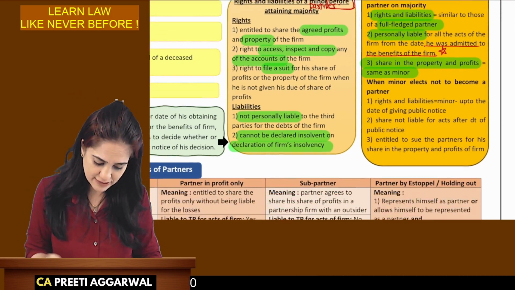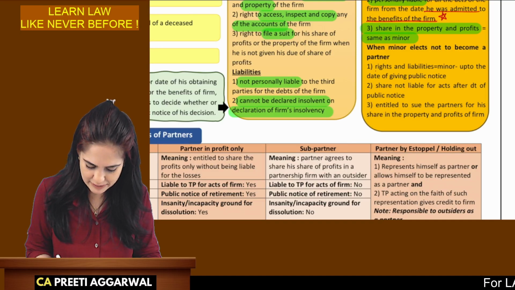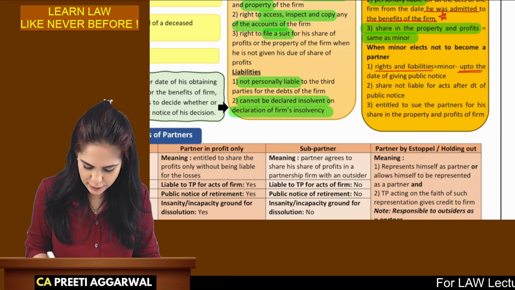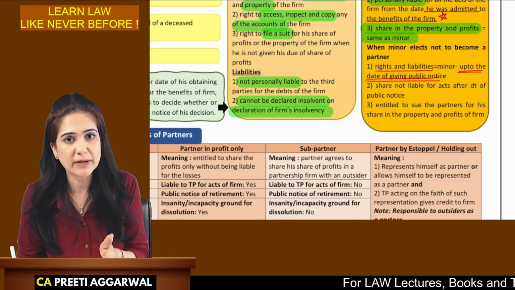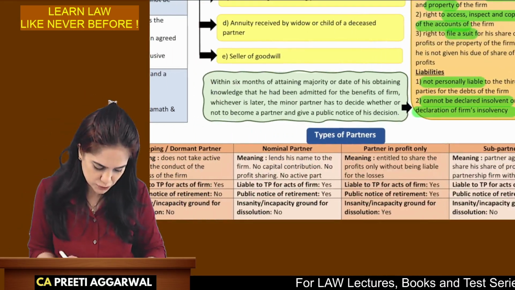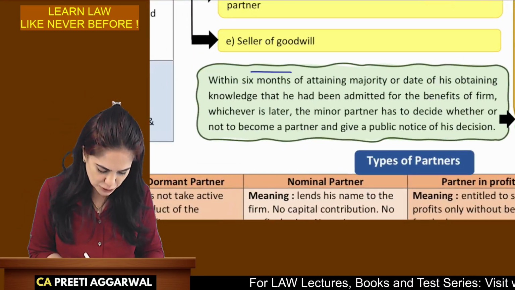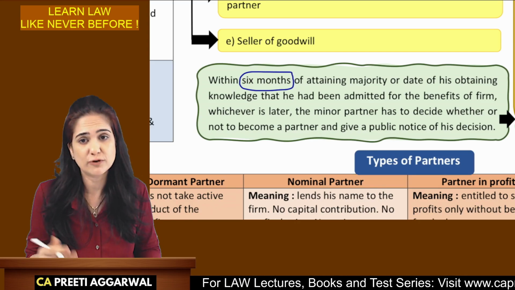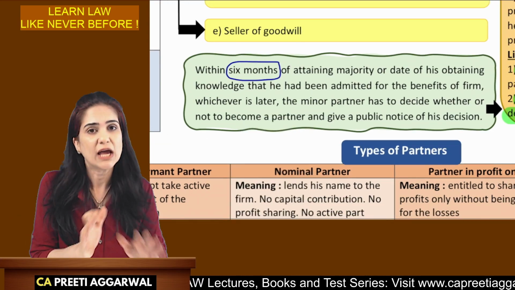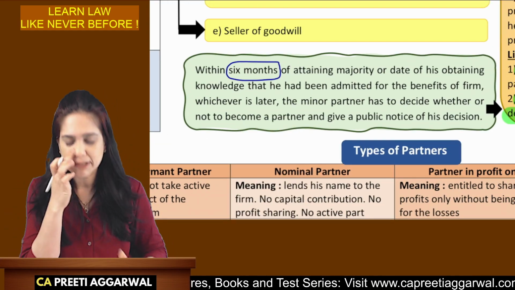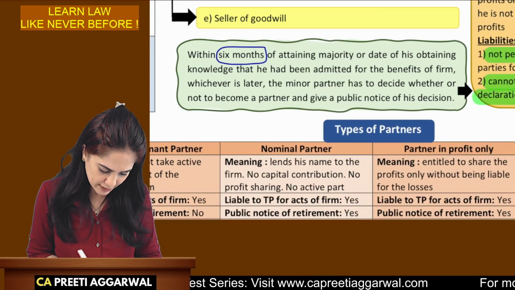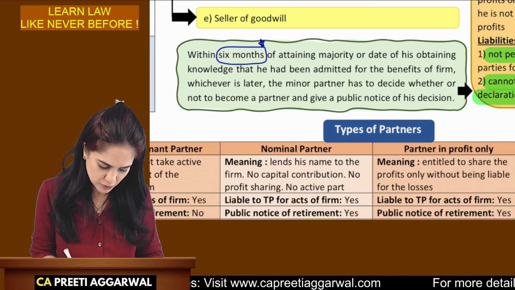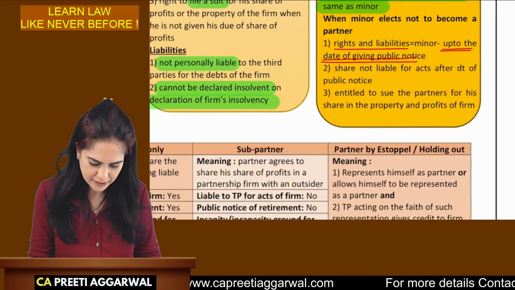But what if he decides not to become a partner? Then rights and liabilities remain the same up to the date of public notice. Giving public notice is important. If you don't want to continue, you have to give a public notice. I have mentioned that over here also. Within 6 months of attaining majority, he has to decide whether he wants to continue as a full-fledged partner or not, and he has to give a notice. If he fails to give a notice, we will assume that he has agreed to continue as a partner. Within 6 months, he has to give a notice. If he decides not to become a partner, give a public notice.